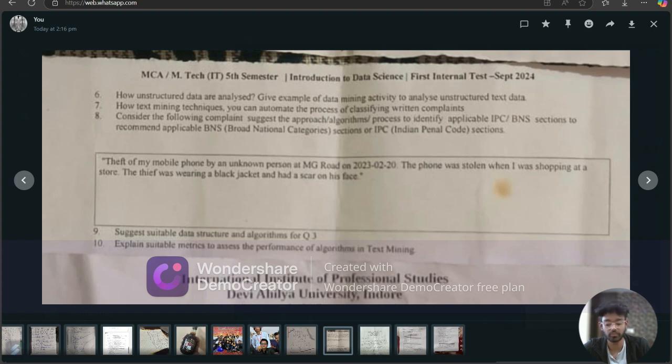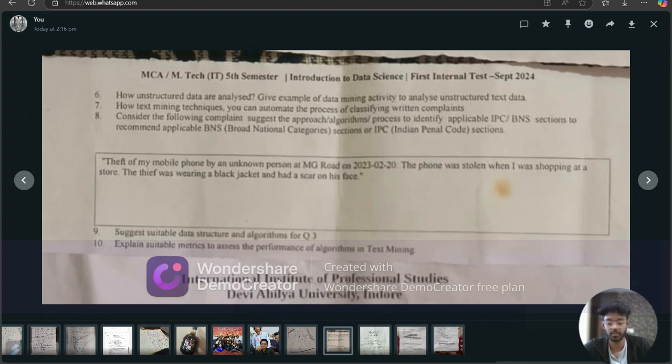Now, fourth, we will see IPC BNS section identification. Basically, we will identify the most suitable section that is applied. Use a knowledge graph or a database of IPC BNS sections to identify relevant sections based on the extracted entities and POS tags. For example, IPC section 379 for theft, IPC section 414 for assisting the concealment of stolen property, and BNS section 021 theft of mobile phone.